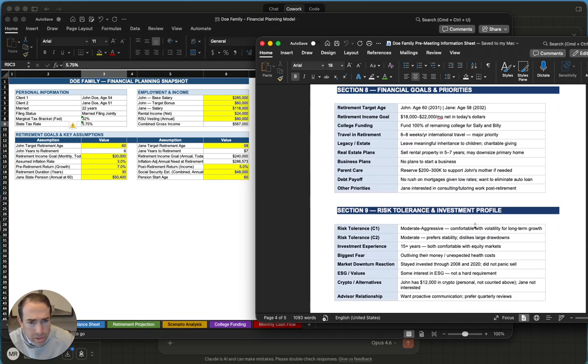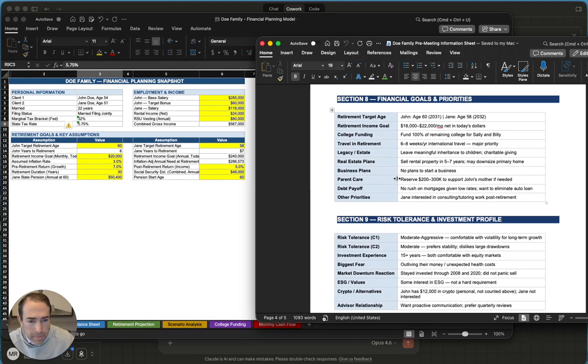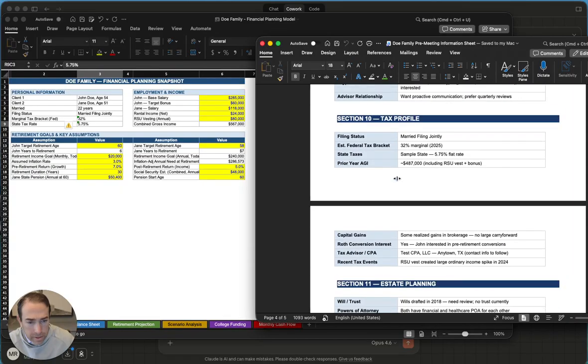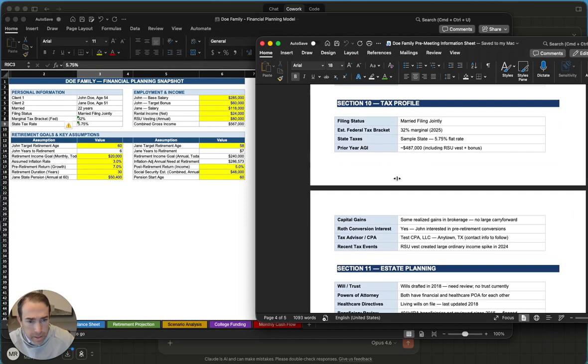Financial goals, retirement target age, retirement income goal. So it just went in the middle there. Assumed inflation rate, pre-retirement growth rate, retirement duration, Jane state pension. Let's see. Insurance cover, monthly cash flow. Let's see, is that down here? Tax profile, had that already in there.